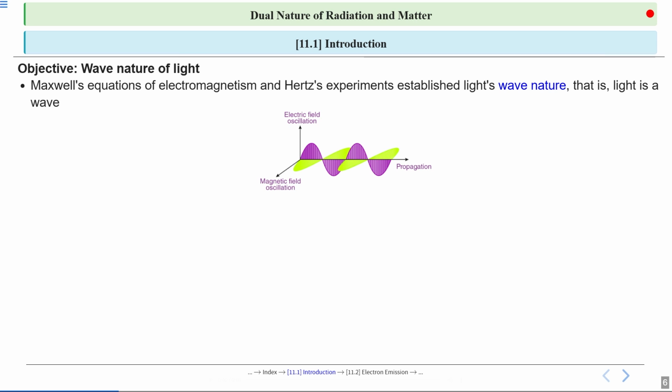Hertz's experiment then confirmed this by generating and detecting electromagnetic waves in the lab. So look at the figure. It shows an electromagnetic wave propagating with oscillating electric and magnetic fields, which are perpendicular to each other and perpendicular to the direction of propagation as well.